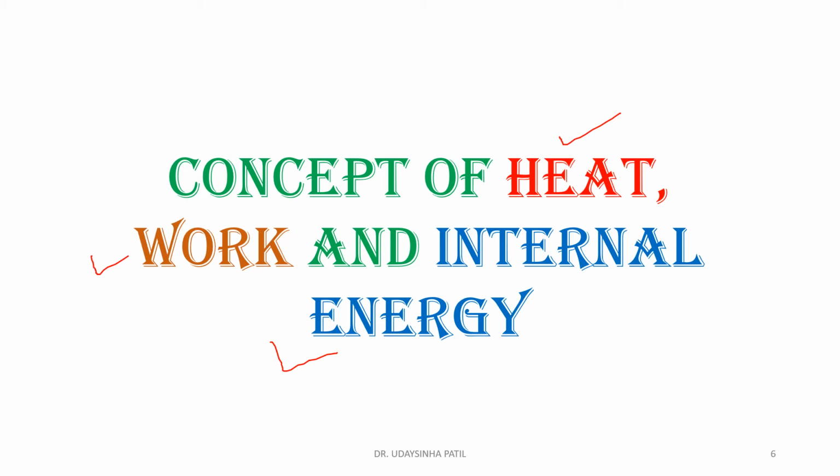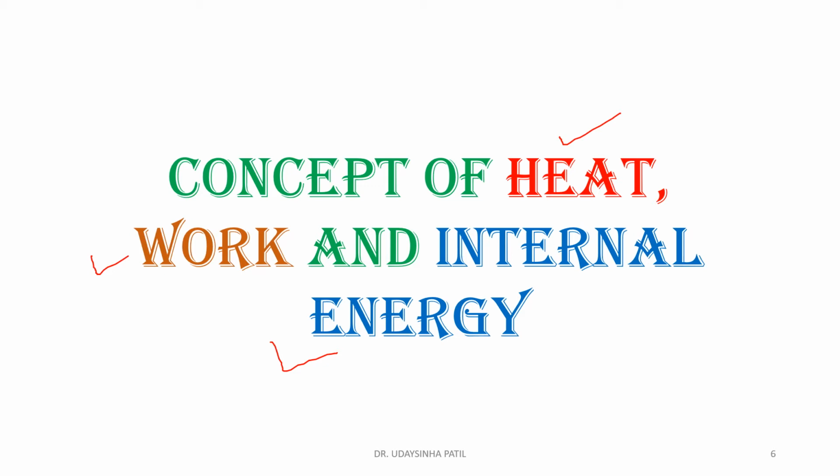The two forms of energy that can be exchanged between a system and its surrounding are heat and work. Therefore, we can say that energy is a thermodynamic property, whereas heat and work are not, but they become meaningful when some process is carried out.